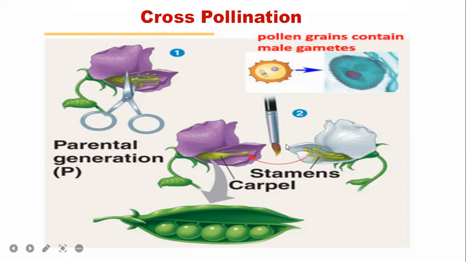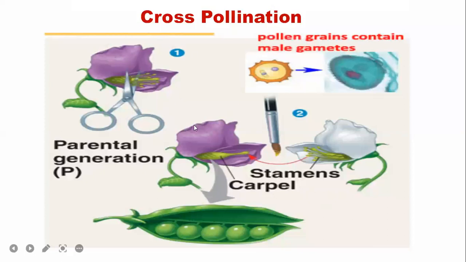Then with a little paint brush, pollen grains from the stamen of another, desired flower are taken and added to the stigma. So artificial, manual cross-pollination can be done.